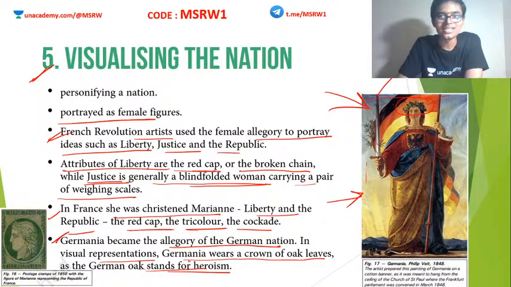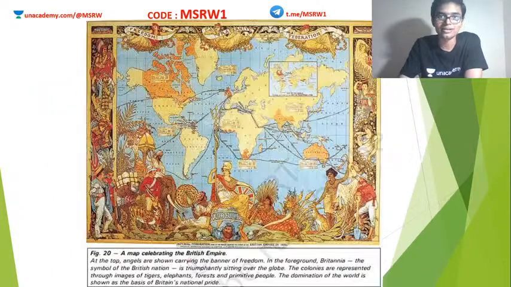Okay, again, these kinds of symbols started becoming more and more prominent. So in Germany, the oak symbolizes heroism. So Germania wearing an oak crown symbolizes the heroism of Germany. So this is how people from all walks of life personified and visualized the nation at that time.